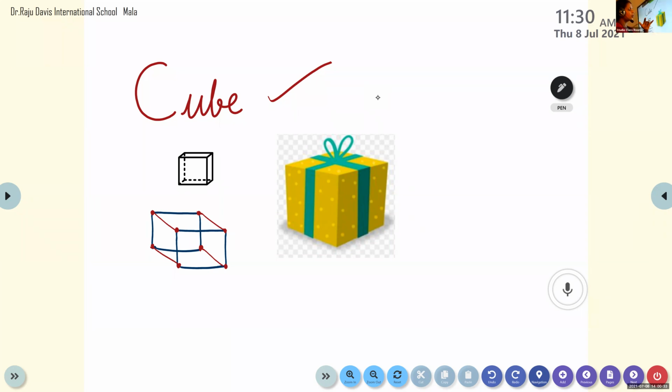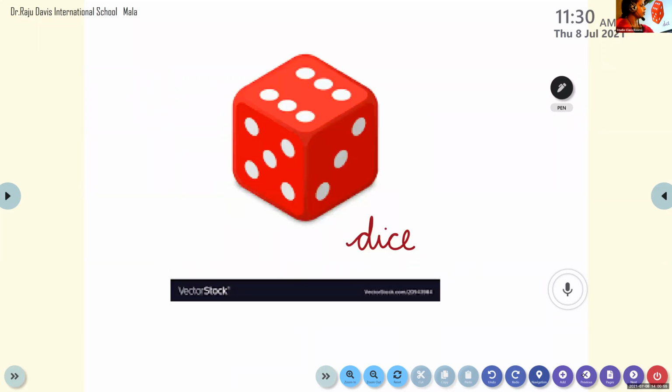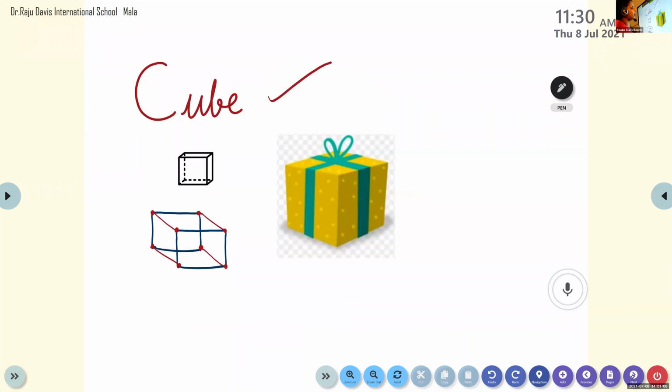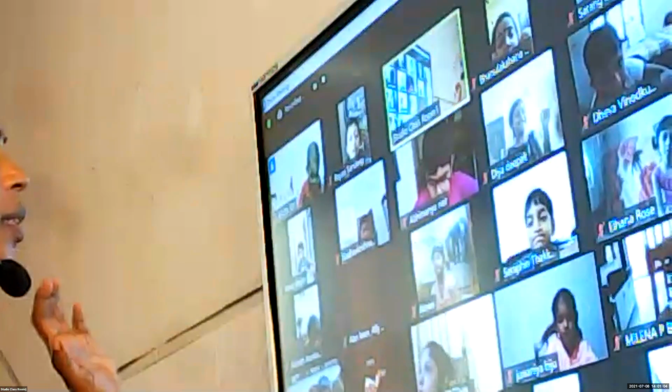Now you got the shape of the cube. What is the shape of the cube? You got it? Yes. So we have cube, C-U-B-E. Cubes, all faces are squares. Dice is an example. Rubik's cube is an example. Gift box is also an example. Okay, is it clear? Solid figure cube is clear?